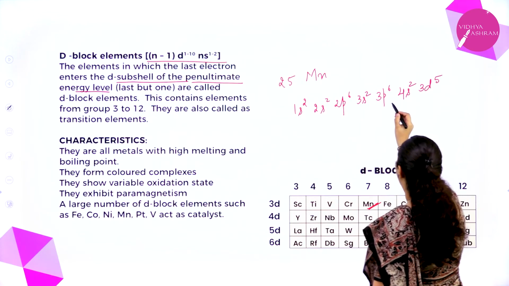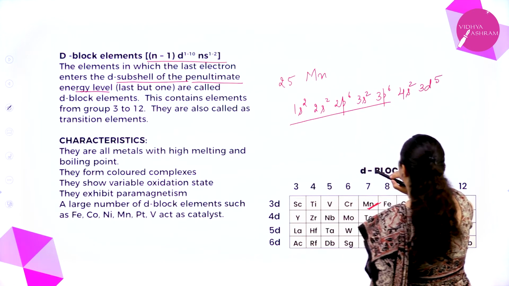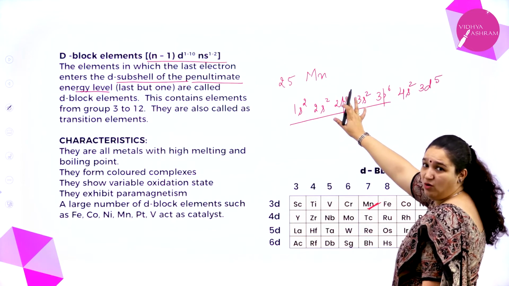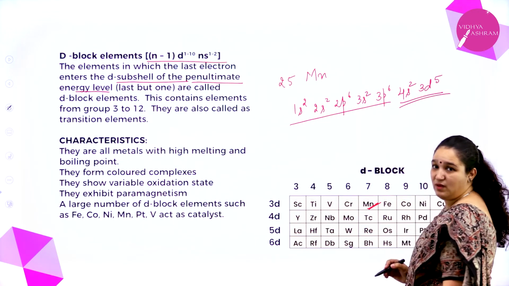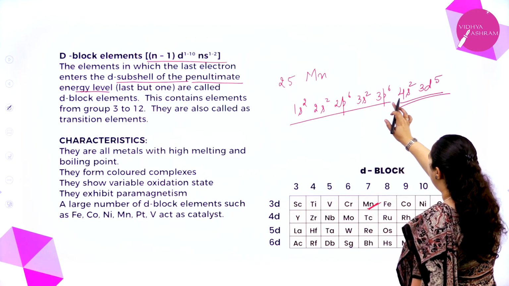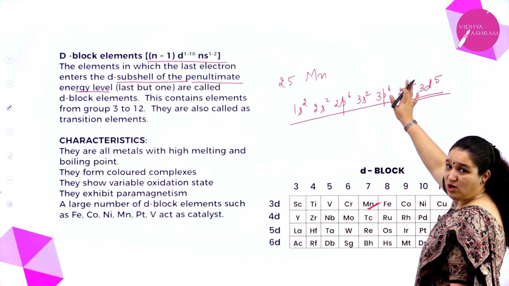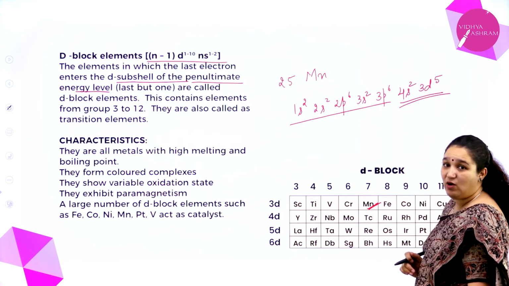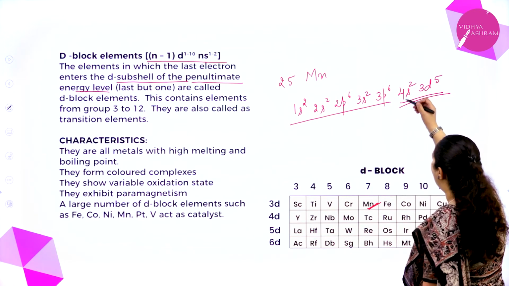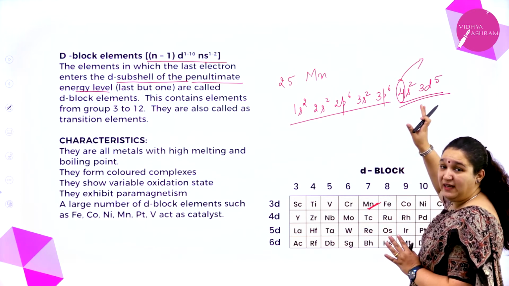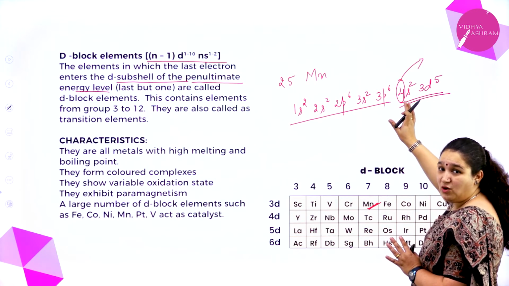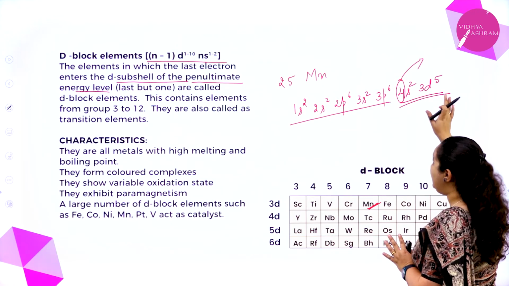You don't have to observe all of this, because these are the inner ones. You just have to observe these two. The electron first fills the 4s orbital, and then it fills the 3d orbital. 4s is the outermost shell, but the electrons are going to 3d.